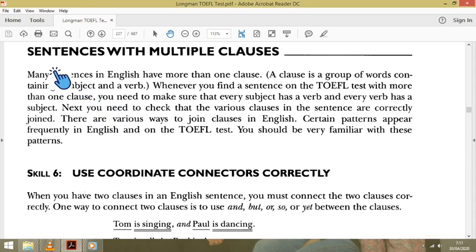And in this moment, we are going to enter sentences with multiple clauses. If you don't know clause, guys, you can try to find out on the internet or in an English grammar book. Of course, this is very accessible in grammar books. Many sentences in English have more than one clause.